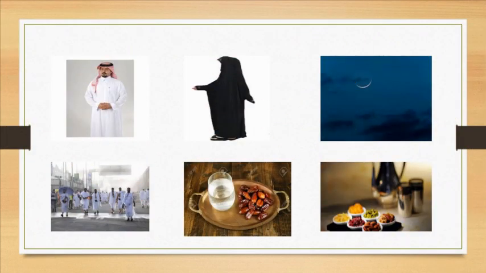On this slide, we have the Saudi dressing. A man dresses in thobe. A lady dresses in abaya. After this lesson also we discussed the sighting of the moon of Ramadan. We discussed the Hajj. You can see people there, they are going for Hajj. We discussed iftar and suhoor.